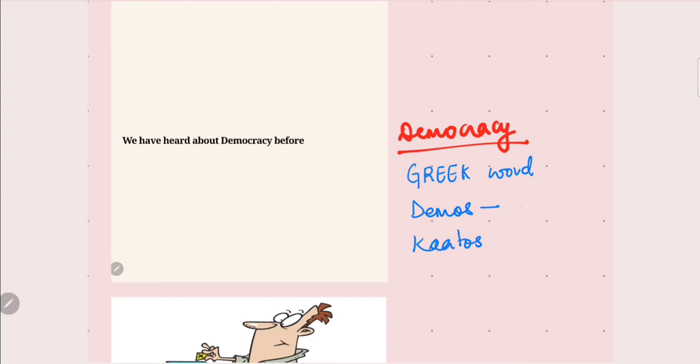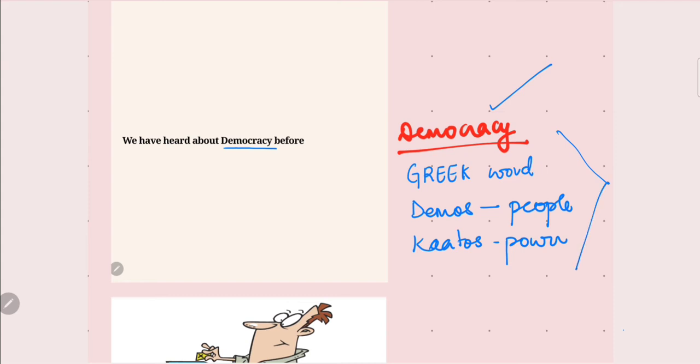Demos means people, and kratos means power. Every country has its own form of governance, and India also follows a democratic form of government. So we have heard about democracy before. This is just a simple explanation.